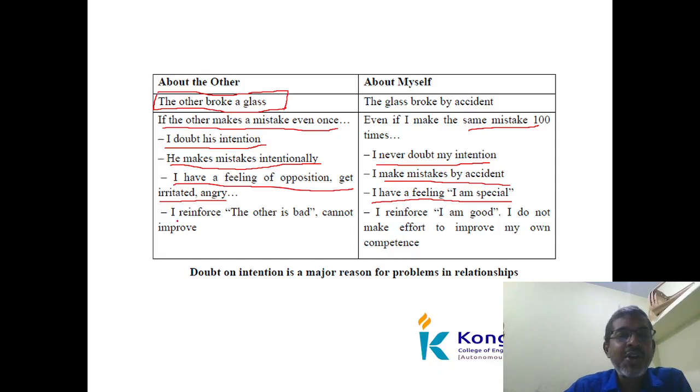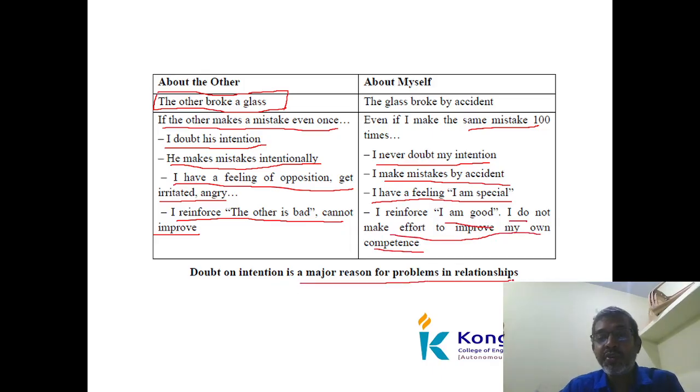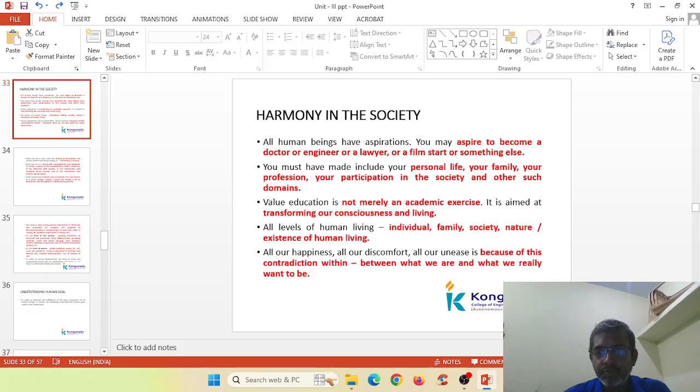So I reinforce that the other is bad and cannot improve. But here I am good. Even though you made the mistake also, you will tell us I am good. I do not make an effort to improve. So doubt and intent are the major reasons for problems in relationships.